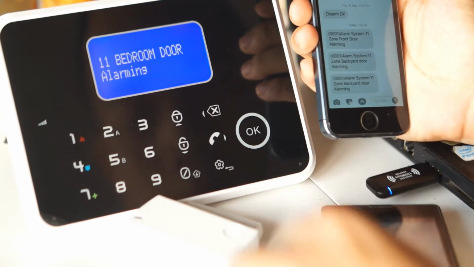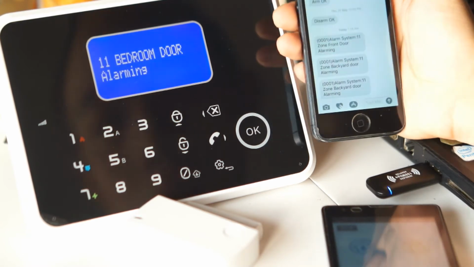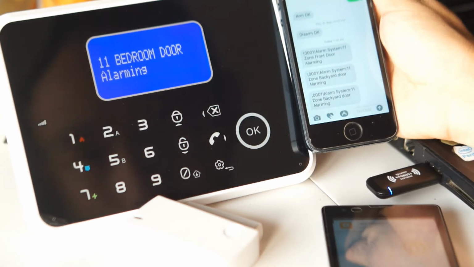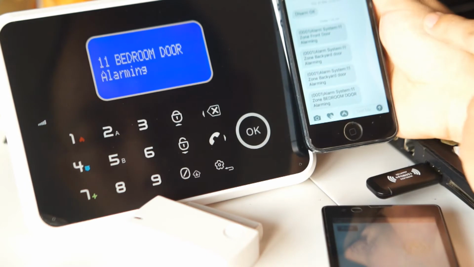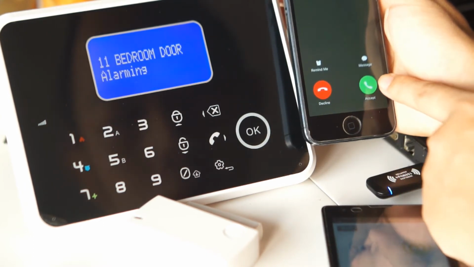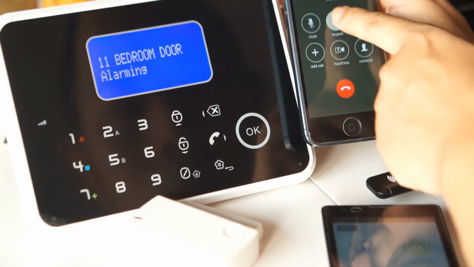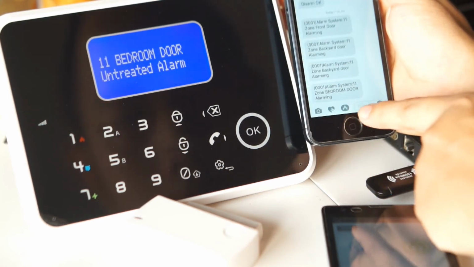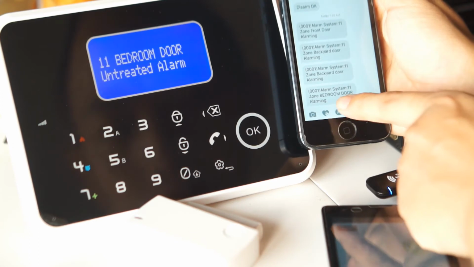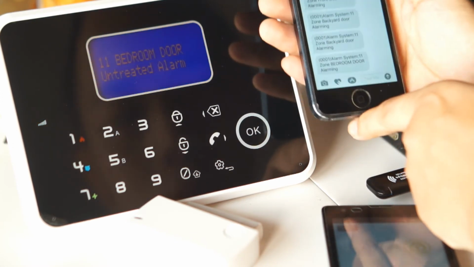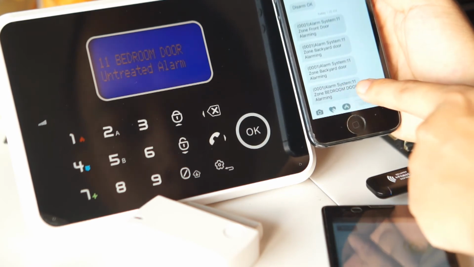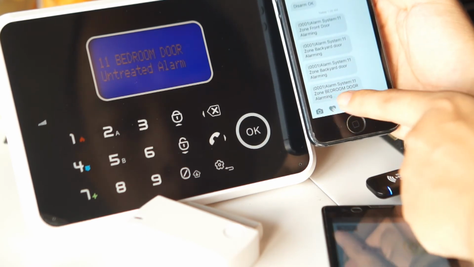So now the alarm is triggered again, so this is the bedroom door. So it's showing me the bedroom door. Now I have received the message again, so press here to hang up. And here is a new message, the alarming message with new content. So 11 zone bedroom door alarming.